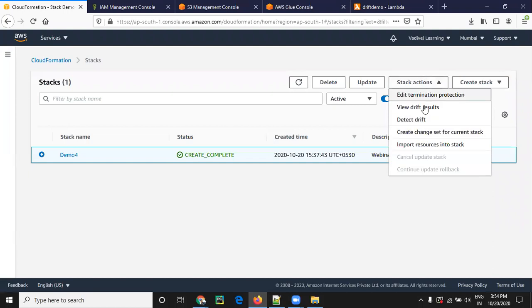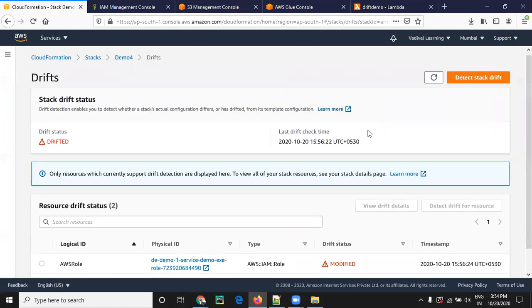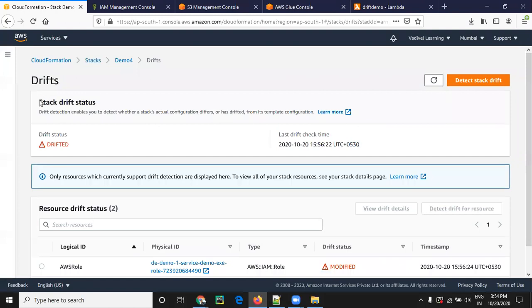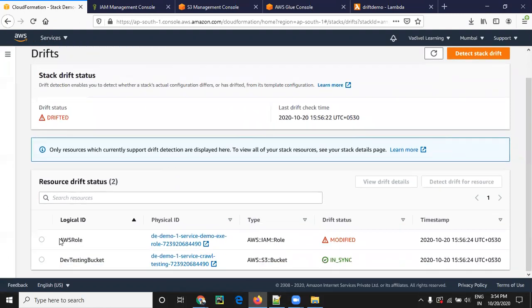Scroll down. The stack drift status is showing drifted, because we removed that policy via the console, not from the CloudFormation UI. Here it shows the AWS role changed and the drift status is modified.